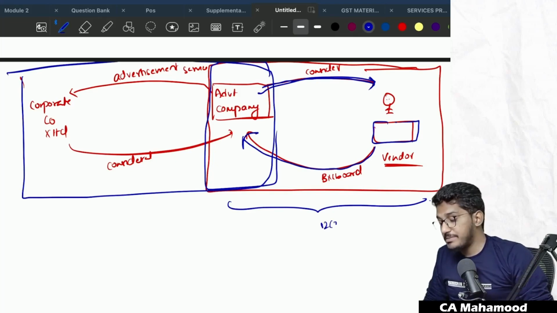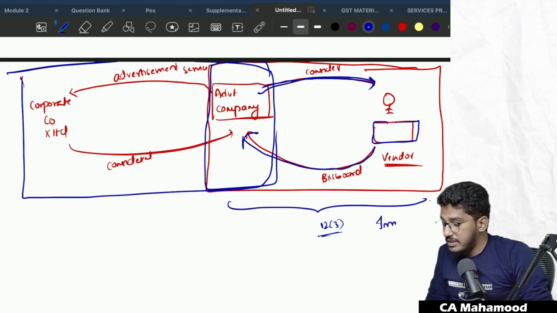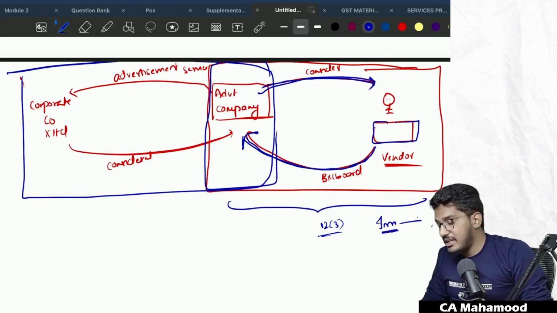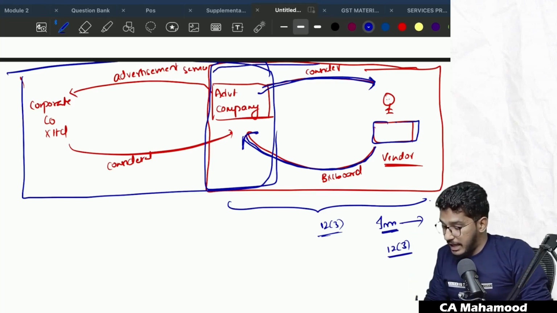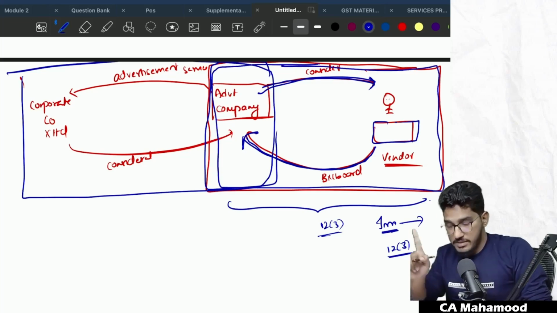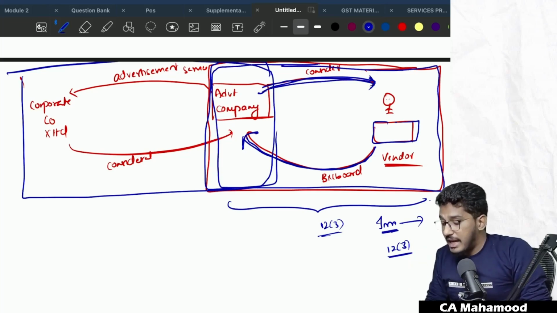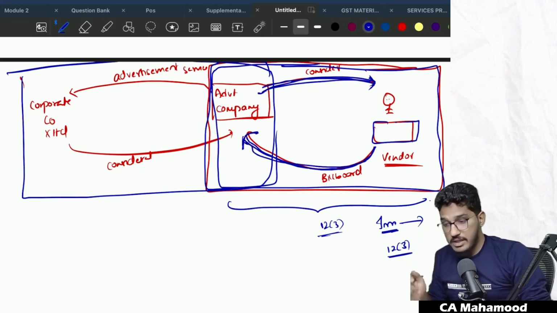It will fall under section 12 subsection 3. Why? Because a billboard or hoarding is an immovable property. When this advertising company has taken this billboard on lease, rent, whatever it is, they are availing services which are directly related to immovable property. So this will be governed by 12 subsection 3: services in relation to immovable property. So the category of service happening between the advertising company and this vendor is not advertisement services. That is actually renting of immovable property. That is a service related to immovable property.